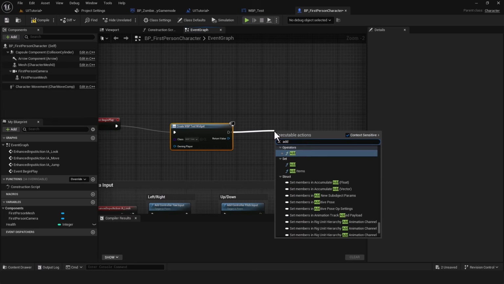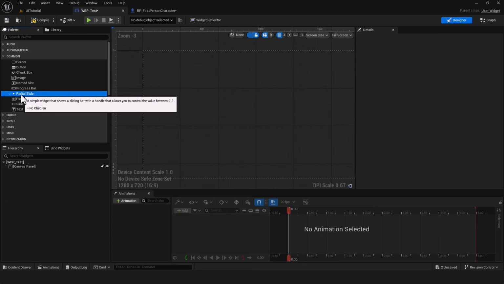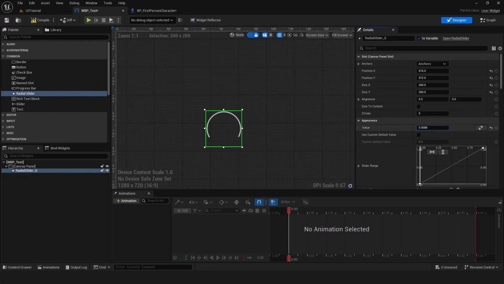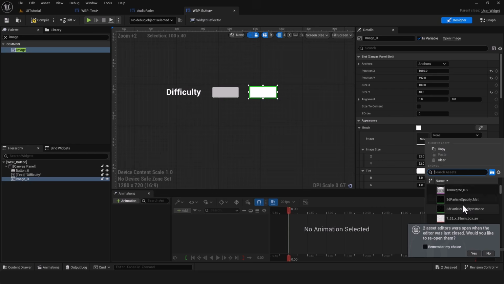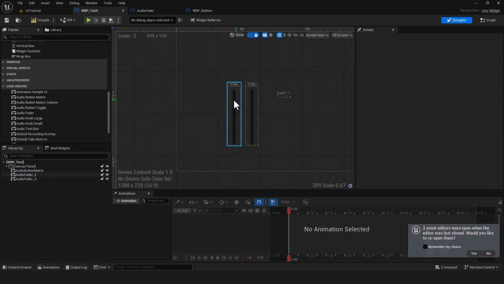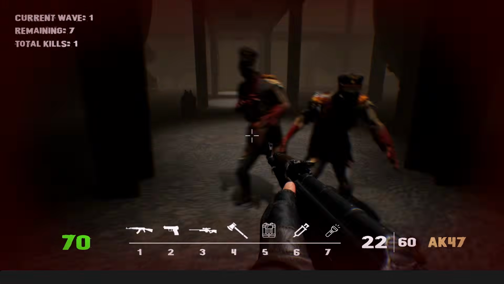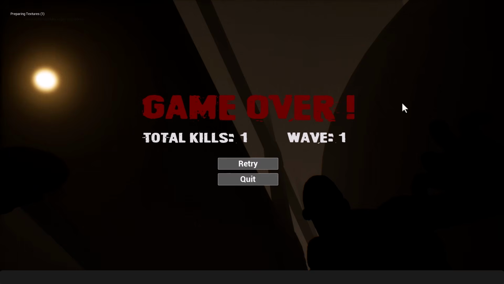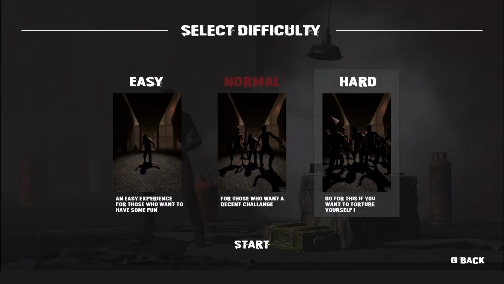We'll start with the fundamentals of Unreal Engine's UMG system. In the first section, you'll learn the core concepts behind user interfaces, create basic widgets, work with layouts, buttons, text elements, and understand how UI systems are built inside Unreal Engine. After we cover the basics, we'll create a fully functional HUD for our game.